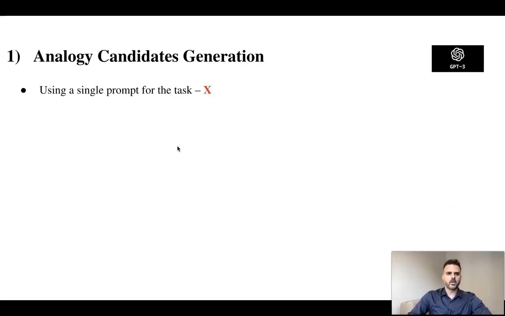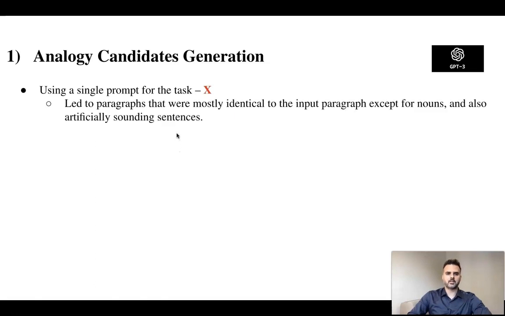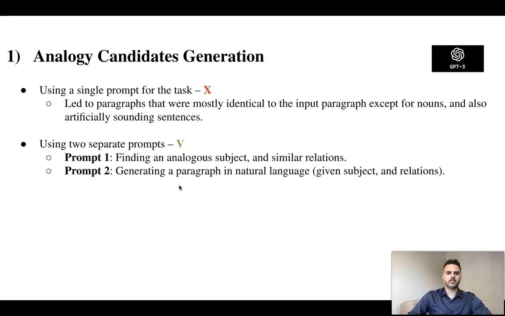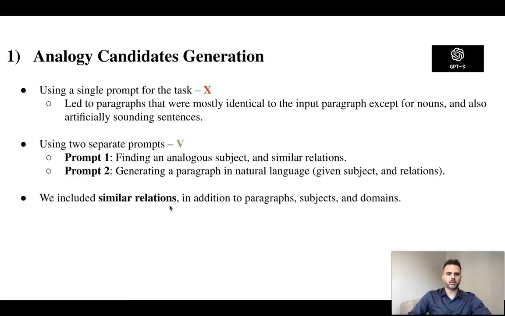We first tried to use a single prompt for the task, but this led us to paragraphs that were mostly identical to the input paragraph except for nouns and also to artificially sounding sentences. To solve these issues, we used two separate prompts, the first for finding analogous subjects and similar relations, and the second to generate the paragraph in natural language given subject and relations. We decided also to include similar relations in addition to paragraph subjects and domains for explainability purposes. In total, we generate more than 4,000 candidates.